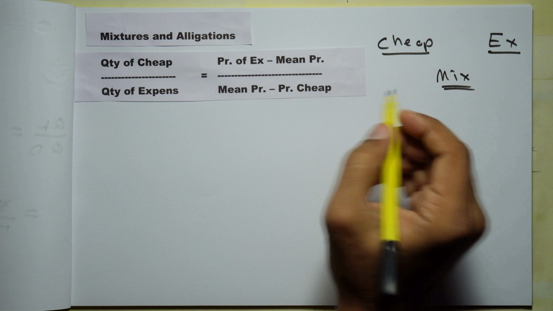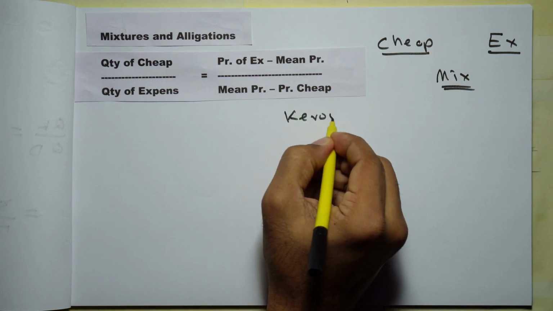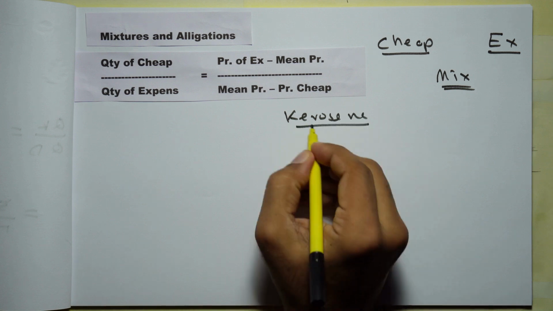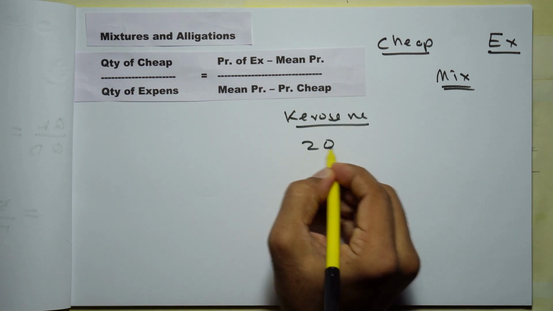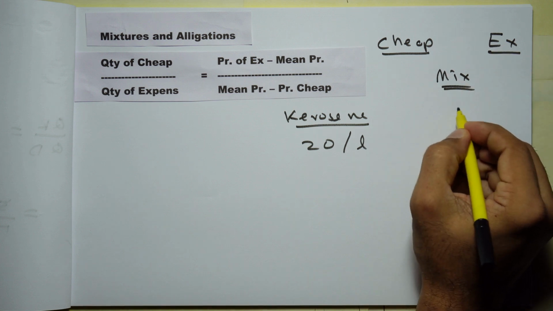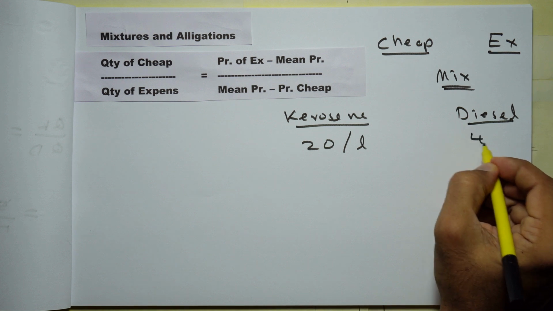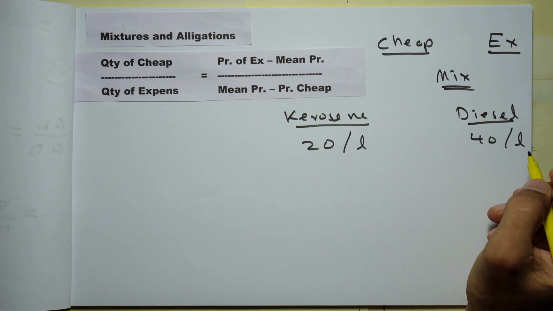Now we'll take some examples. So you have a cheap one, let us say kerosene. Now assume kerosene costs only rupees 20 per liter and you have an expensive one, let us say diesel. Now assume diesel costs rupees 40 per liter.